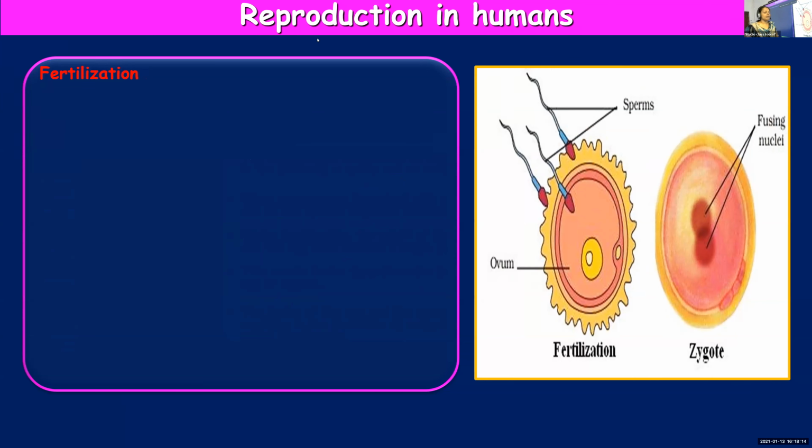What do you call the male gametes? Anybody? Mishal, what do you call the male gametes in human beings? Sperms. And female gametes? Ovum. Plural ova. Ova, plural; ovum, singular. Or else you can say eggs.